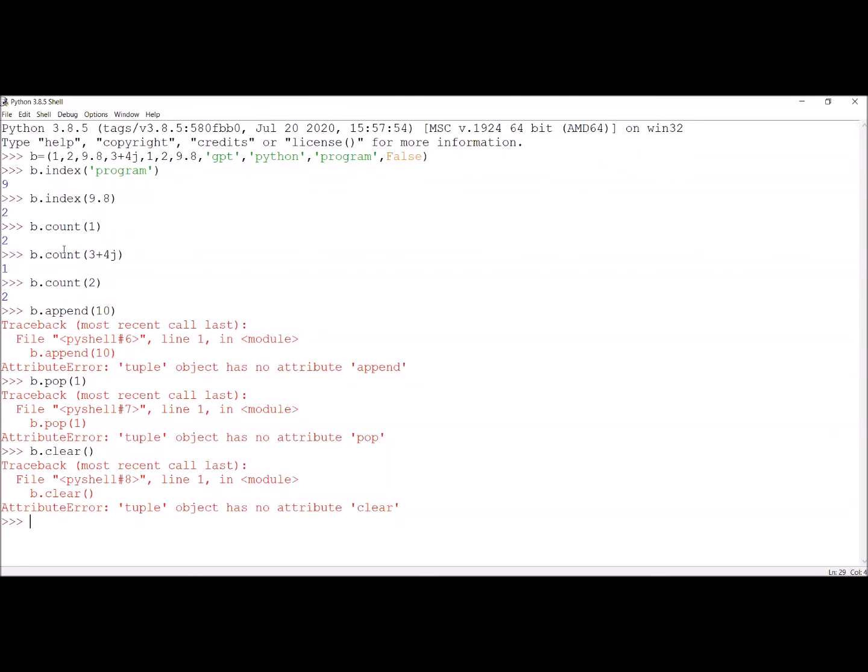Then where we use the tuple? What is the use of the tuple? When we want to do large number of iterations, maybe thousands of times we want to iterate a particular loop, then at that time there is no need to change some values. At that particular instant, tuple gives the faster iteration compared to list. There we use the tuple.